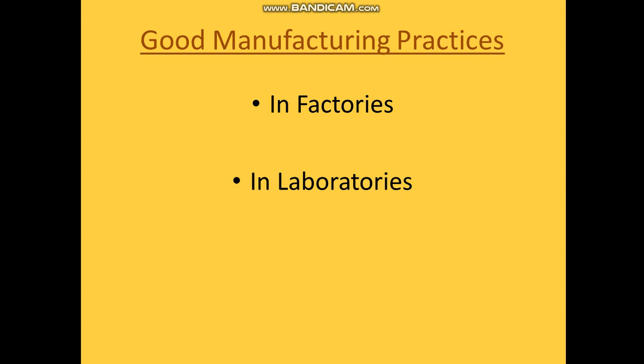So what are the proper things we should do in the laboratory? We should not be allowed to eat or drink anything in the laboratory. We should always wear a lab coat while working. Fume cupboards and gloves should be used by the supervisors and all the workers, because we may be using certain chemicals which are radioactive in nature, or certain pathogens which may have ill effects on our body when we are working in the laboratory. Plus, the laboratory should be neat and clean.